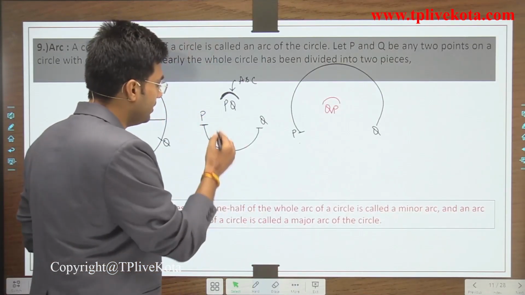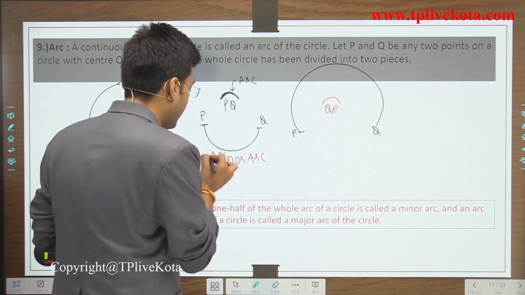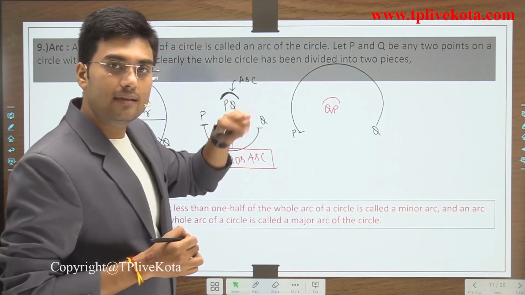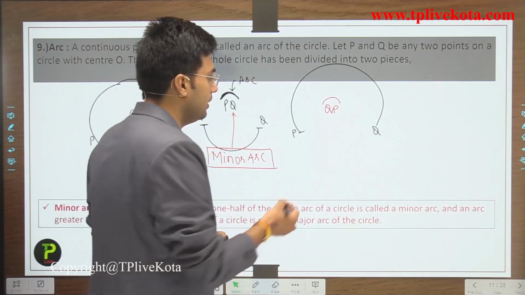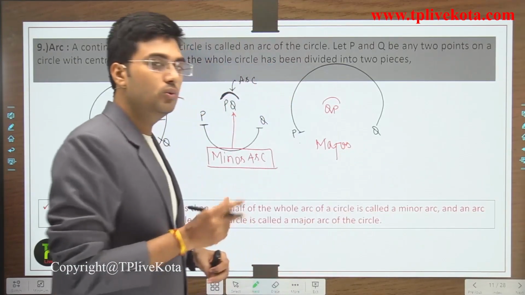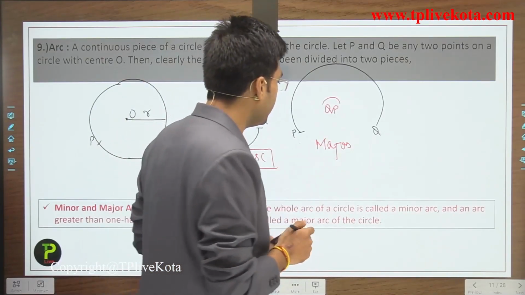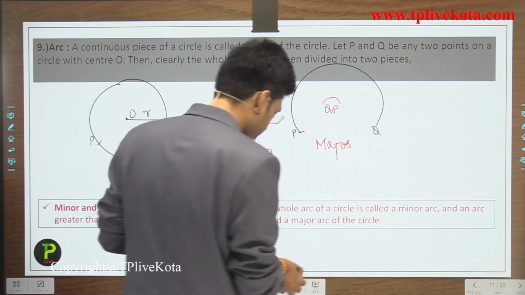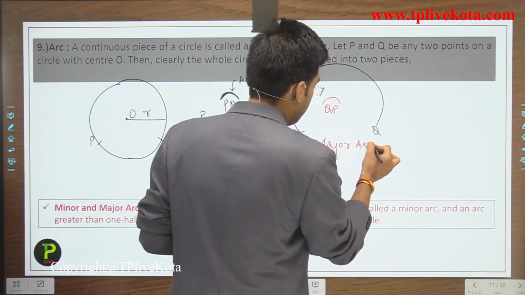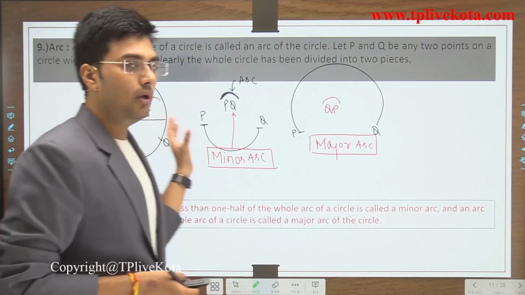So here this is the minor arc, and we represent the minor arc by this sign, arc PQ. Now this is the major arc: the arc whose length is greater than half of the complete length of the circle is known as a major arc. Clear? So students, this is all about the arc.